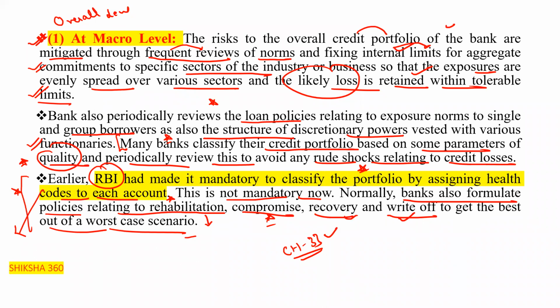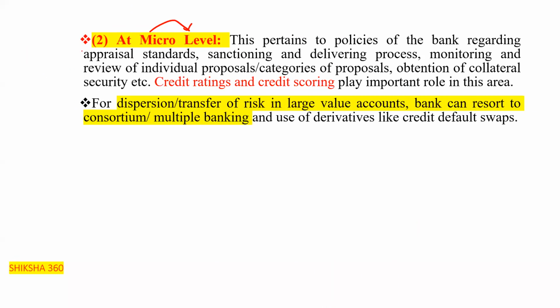Now, next, we have to discuss the micro level. This pertains to policies of the bank regarding the appraisal standards. How we can appraise our loan, how we can check the quality of the loan. Sanctioning and delivery process, monitoring and review of individual proposals and categories of proposals, obtention of collateral security, etc.